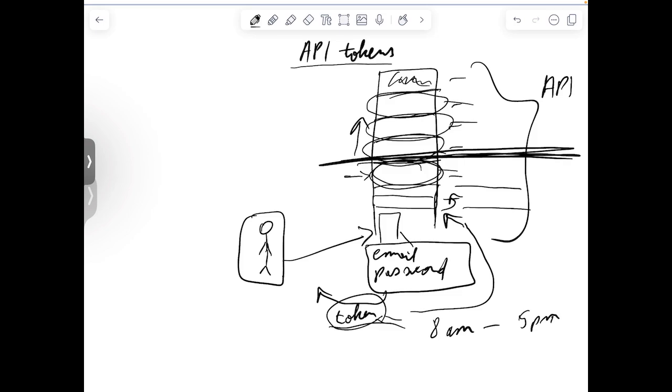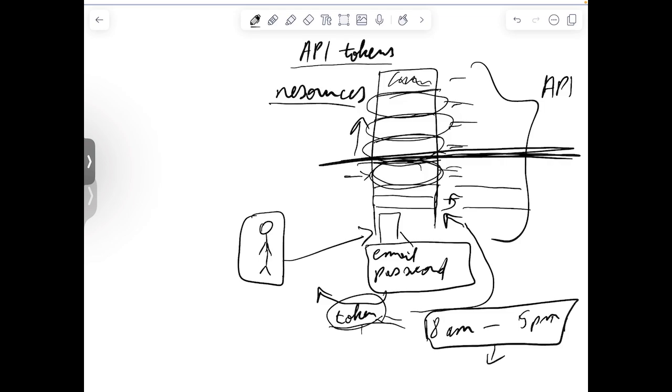So these are basically floors, and these are resources or services that we normally would use an API for. And this token is actually the key, the API token. And this period when this token is allowed is basically the token life cycle.